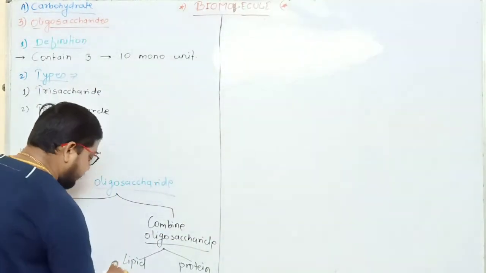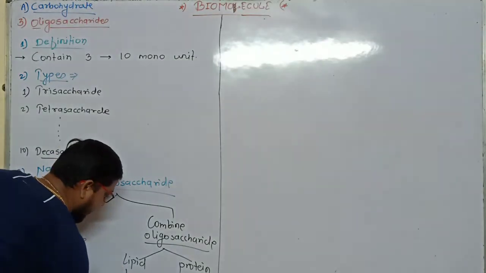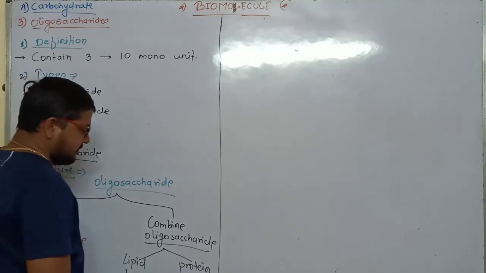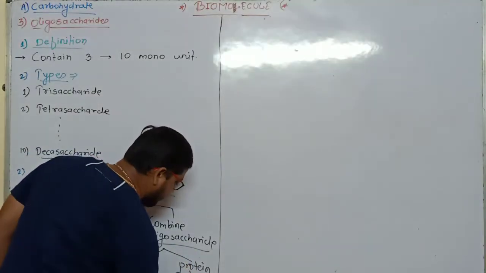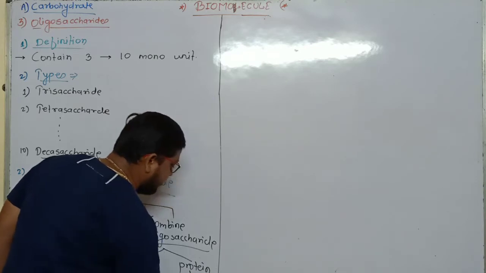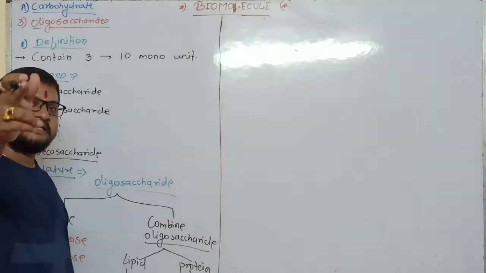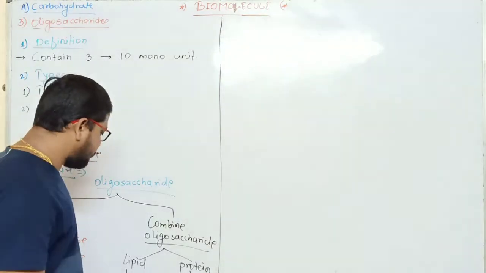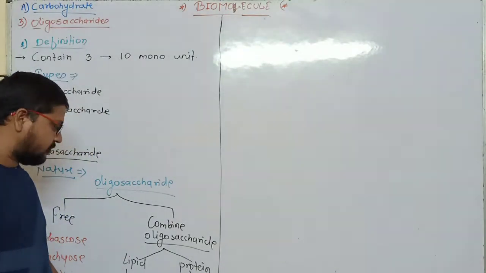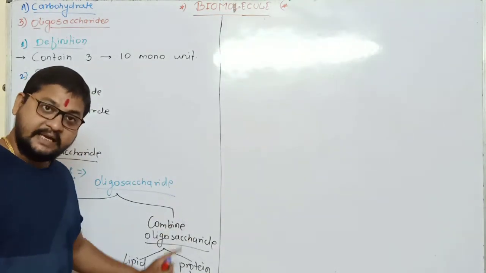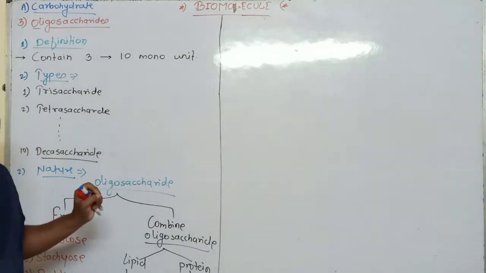When they combine with lipid, it produces glycolipid, and combined with protein, it produces glycoprotein. Understand? So majority of oligosaccharides present in the living system are in two forms, either glycolipid or glycoprotein.